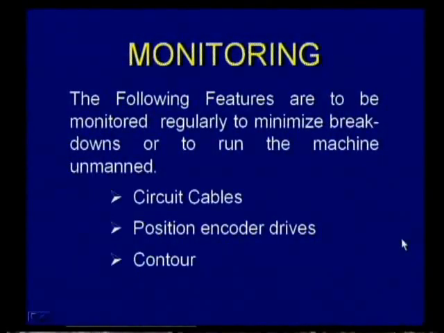Now let us go to the slide. The following features are to be monitored regularly to minimize breakdowns or to run the machine unmanned.